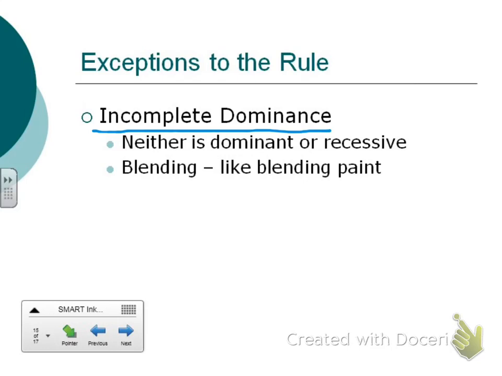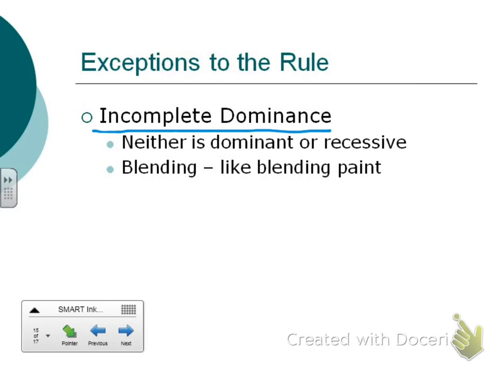In this case, neither is dominant or recessive. Now, there are only certain traits that follow these exceptions to the rule. When neither is dominant or recessive, we get what we call a blending. That's when we have a combination of the 2 traits.